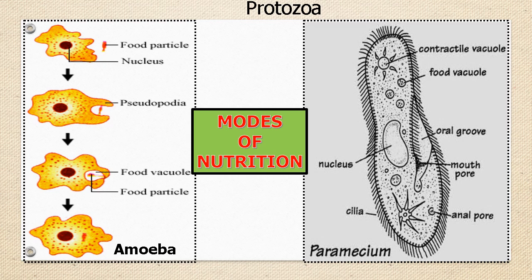Paramecium makes movements with cilia to sweep prey organisms along with some water through the oral groove. Once the food enters the cell, digestive enzymes act on it and digestion takes place.